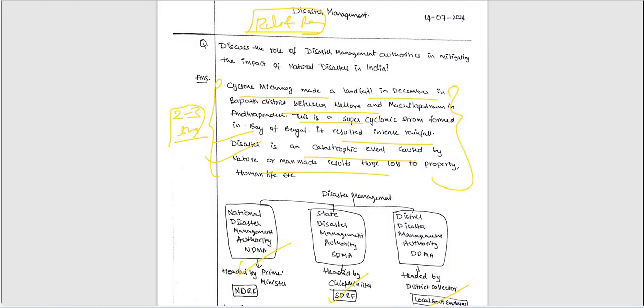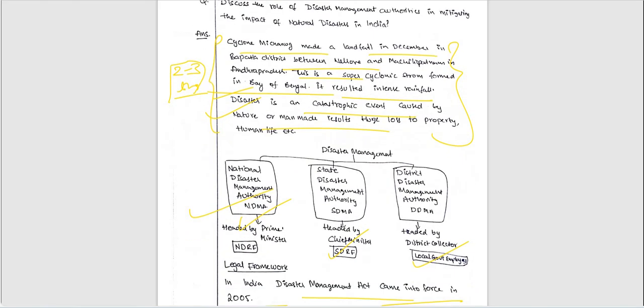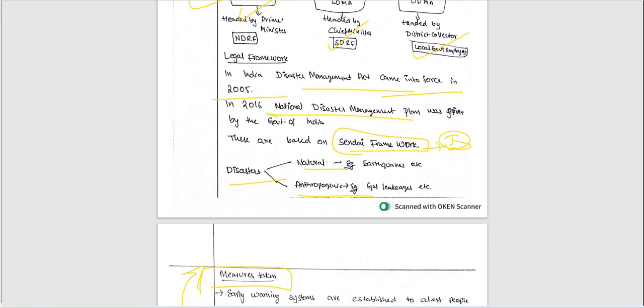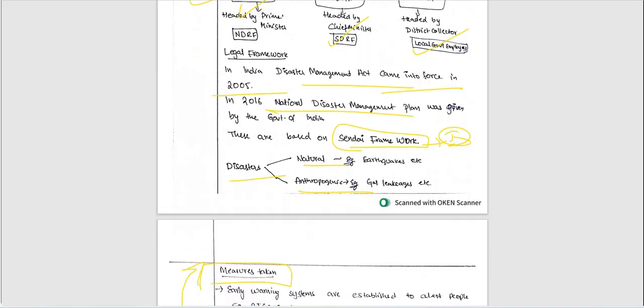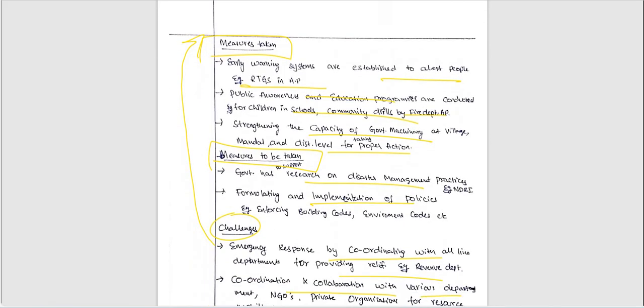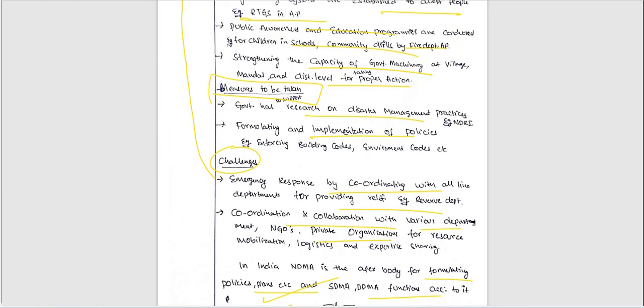Here the flowchart is good and the introduction is good, but we need to divide it into 2 parts: first the recent current affairs introduction and next the static part, right? Next, the important roles played by disaster authorities, measures taken, measures to be taken, challenges.